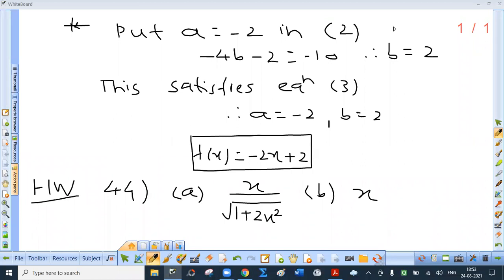The forty-fourth, that is the last sum, is for homework. Answers are given. So here the topic functions is over.